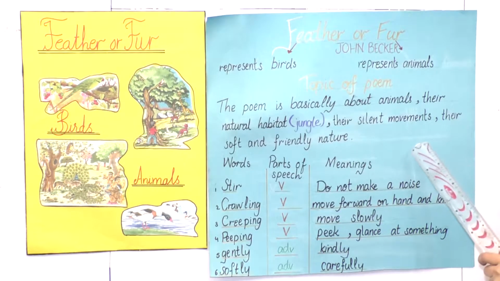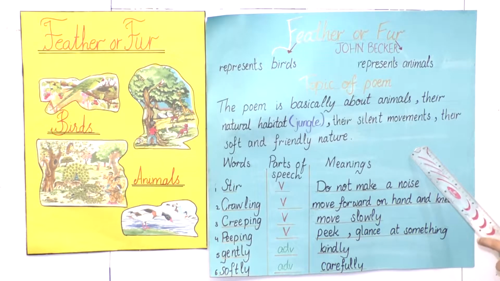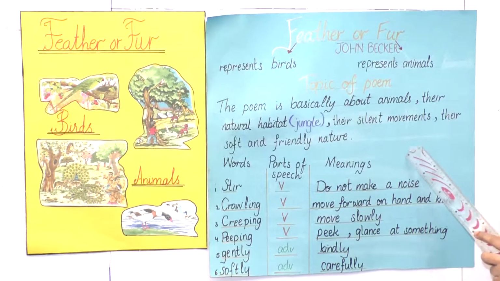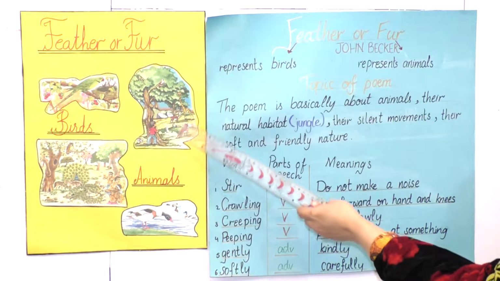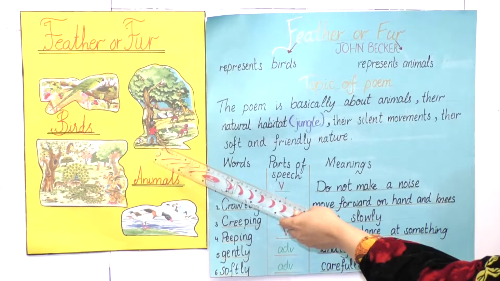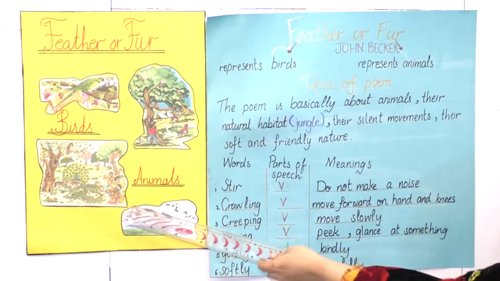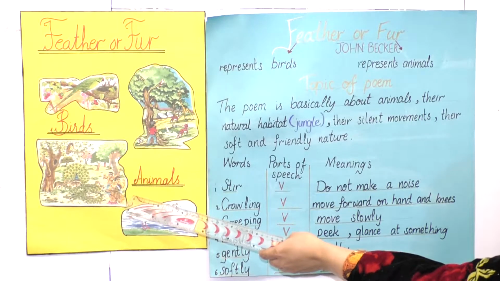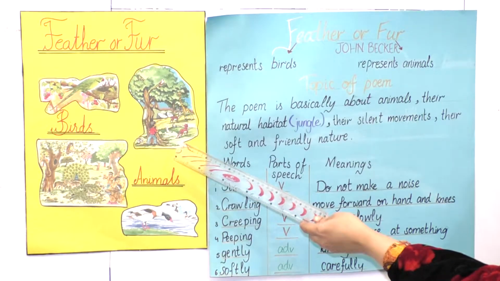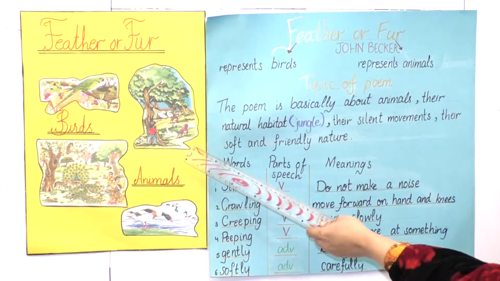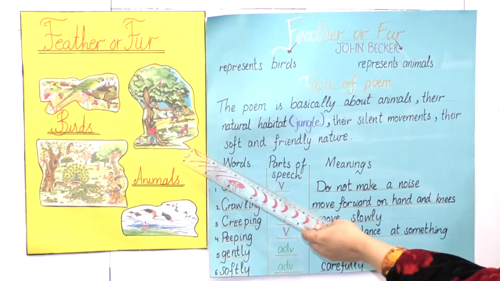In this poem we will learn about animals, their natural habitat, that is jungle, their silent movements, their soft and friendly nature. Now, the central idea of this poem is that we should be silent when we go to watch the animals. We should not make any noise. We should not disturb the gentle creatures, as if you disturb them, you will lose a gentle friend. So, we should not disturb the natural habitat, that is jungle, of the animals.